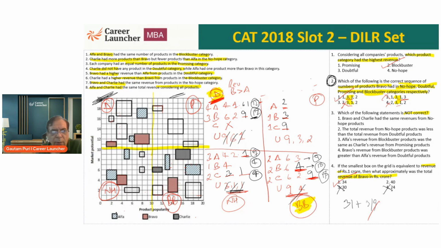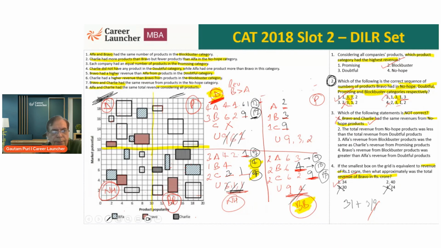No, okay. Let's look at question number 3. Which of the following statements is not correct? Bravo and Charlie had same revenues from no hope category. Yes, both of them are 4. So statement 1 is correct. Because statement 1 is correct, it cannot be the answer. I will eliminate this because this statement is correct.